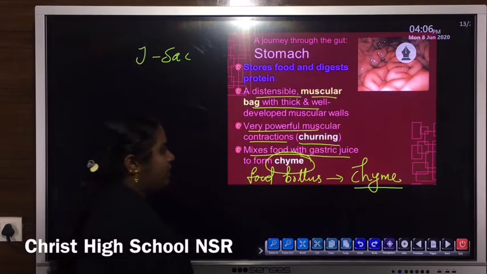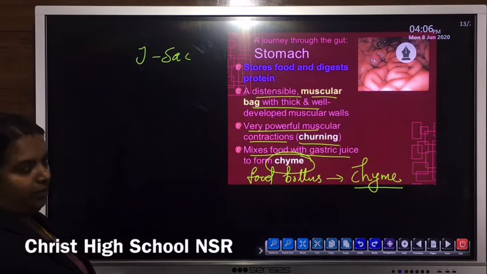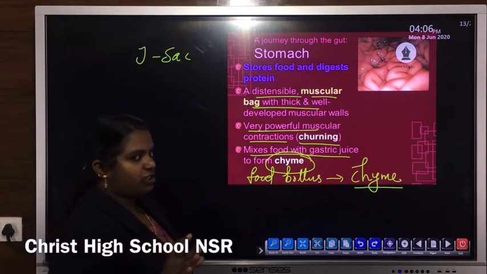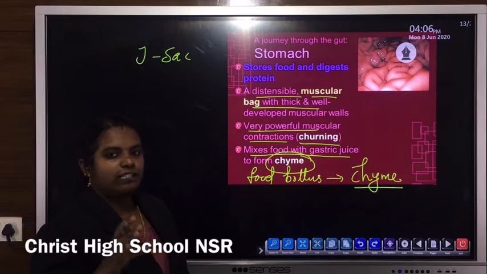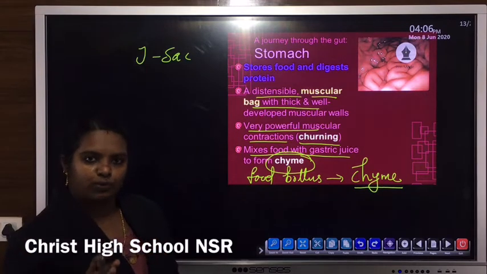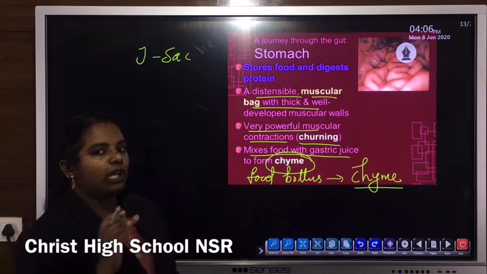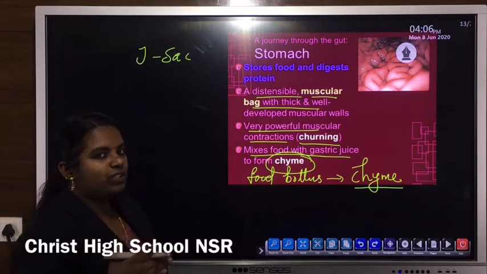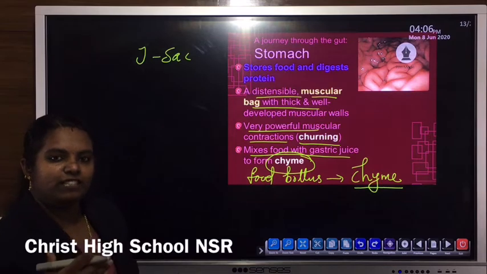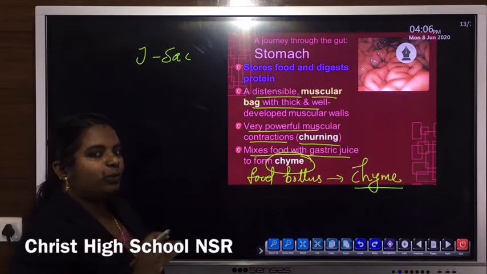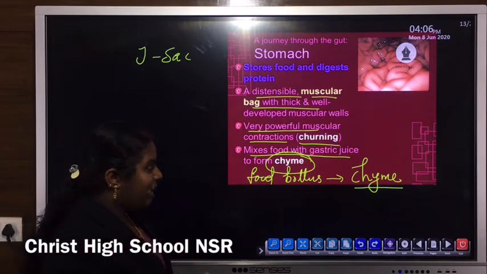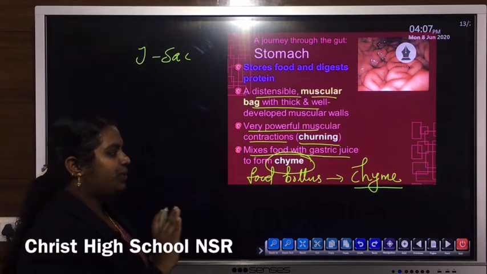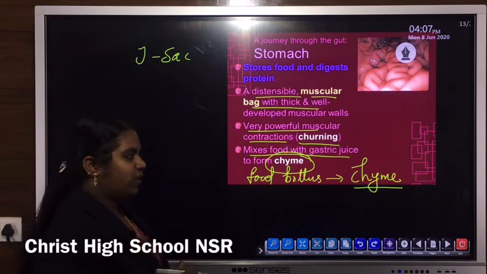So the stomach is a J-shaped muscular sac-like structure which acts as a temporary storage house for food for about 3 to 4 hours. The walls of the stomach secrete digestive juices, and the food bolus is properly mixed with this gastric juice and converted into chyme.